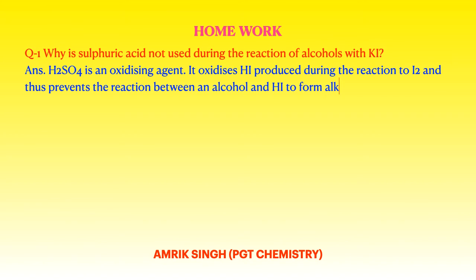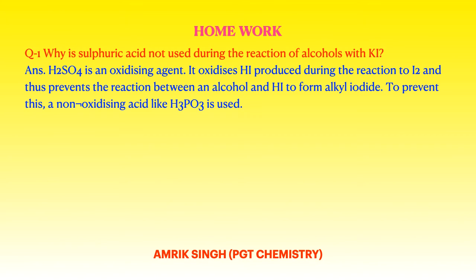Homework: why is sulfuric acid not used during the reaction of alcohol with KI? Because H2SO4 is an oxidizing agent. It oxidizes HI produced during the reaction to I2, and thus prevents the reaction between an alcohol and HI to form alkyl iodide. To prevent this, a non-oxidizing acid like phosphoric acid H3PO4 is used.